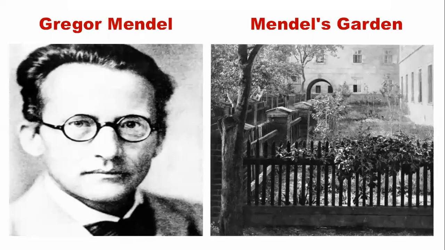So, inheritance is the transfer of characters from parents to progeny. Variation is the degree to which the progeny differs from its parents. Okay, so genetics is the study of inheritance and variation. In this chapter we will be studying that only.